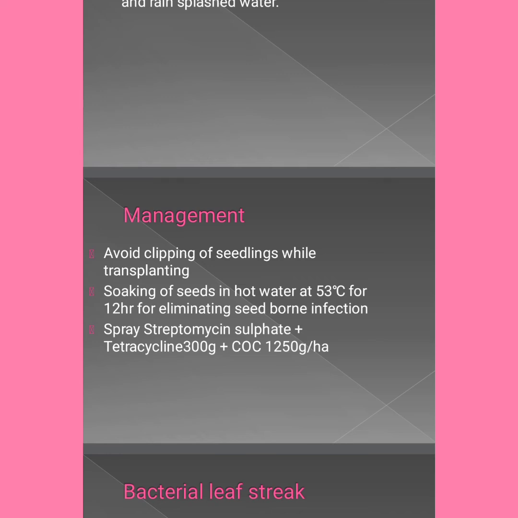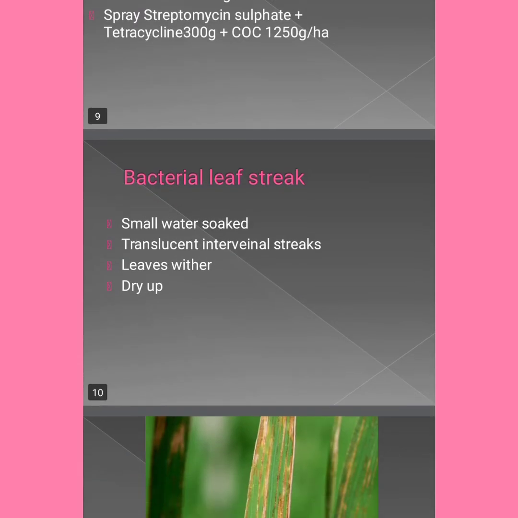Coming to the management, avoid clipping of seedlings while transplanting, and soaking of seeds in hot water at 53 degrees Celsius for 12 hours, and spray streptomycin sulfate plus tetracycline 300 gram plus copper oxychloride 1250 gram per hectare.